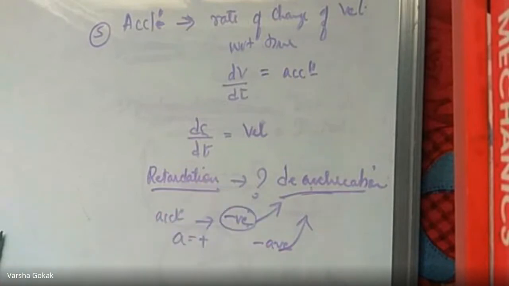So what is the best example for retardation when you're trying to explain it in terms of, say, a vehicle moving, or a car moving, or a train moving? How do you give the example for acceleration, deacceleration or retardation?